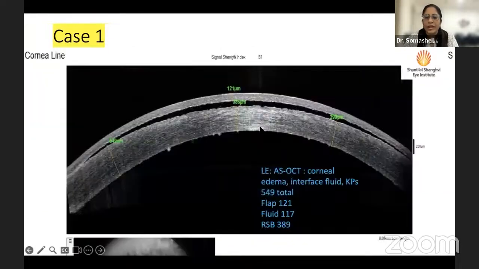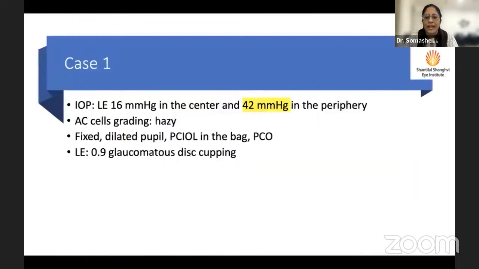But on anterior segment OCT, you can see very clearly, this is the anterior surface. There's a fluid interface in between, which is separating the rest of the cornea from the LASIK flap, which was there earlier. And the entire cornea is thickened. And look at how the OCT also picks up those granulomatous keratic precipitates just hanging on the endothelium very well. So these are the entry-level pictures that the patient had.